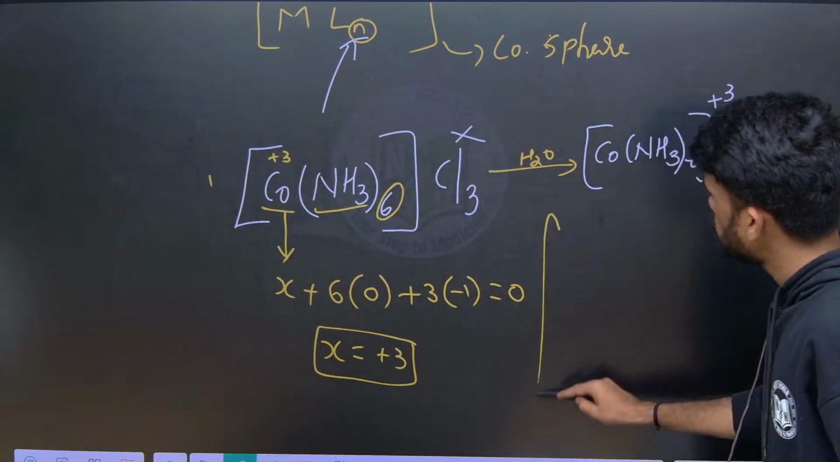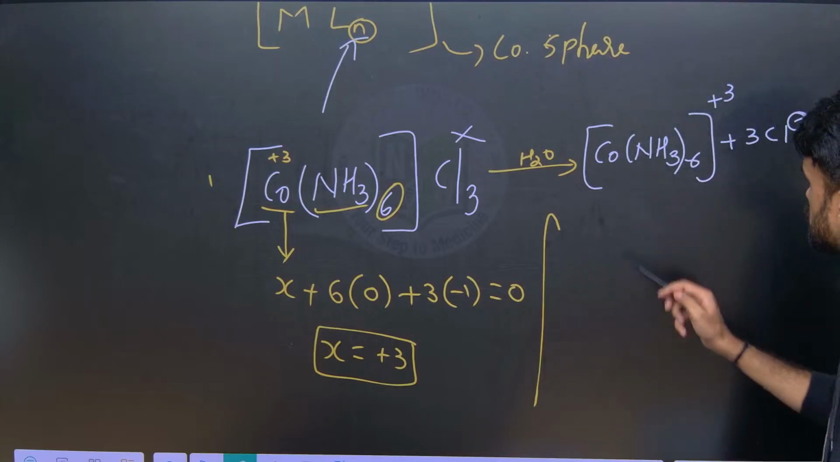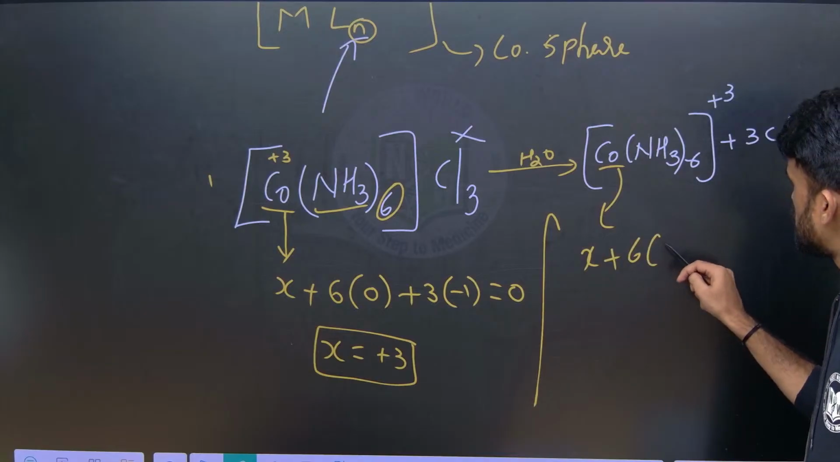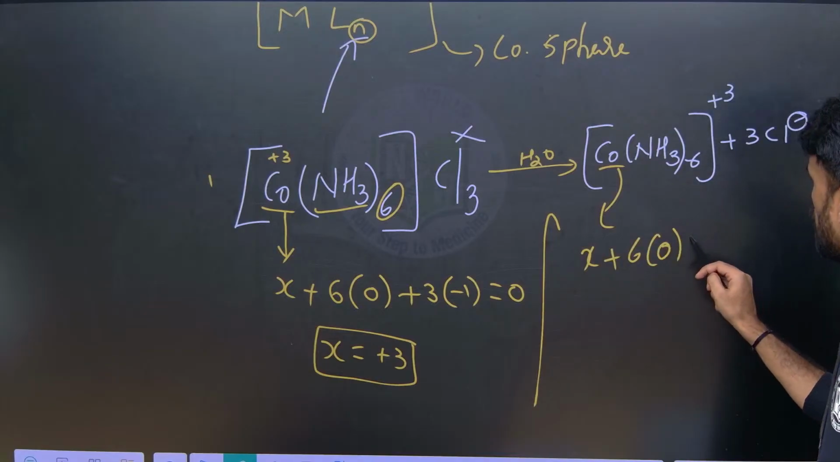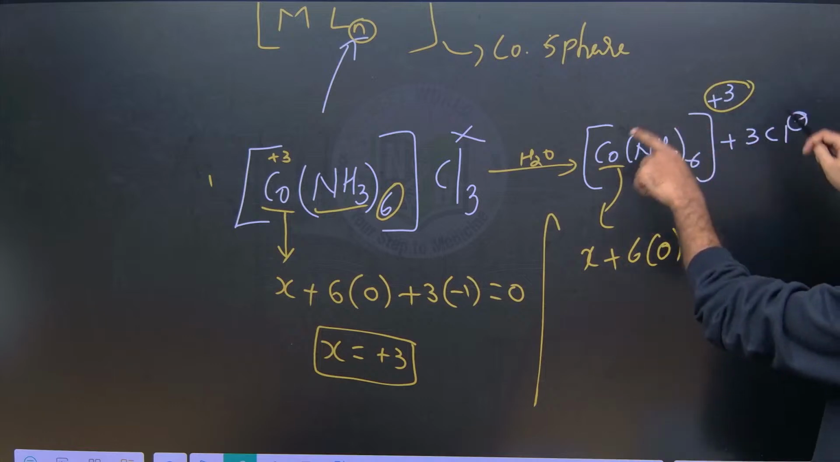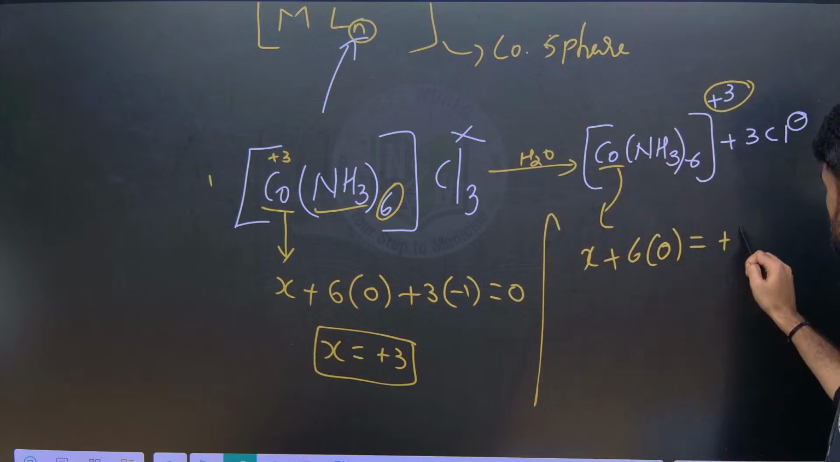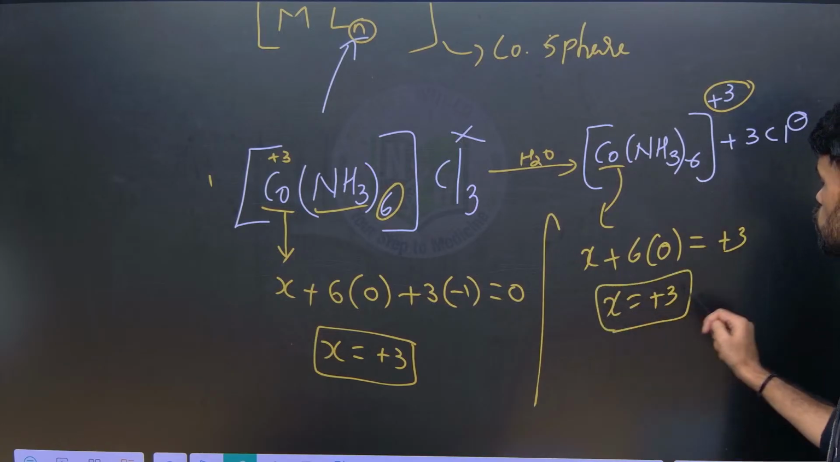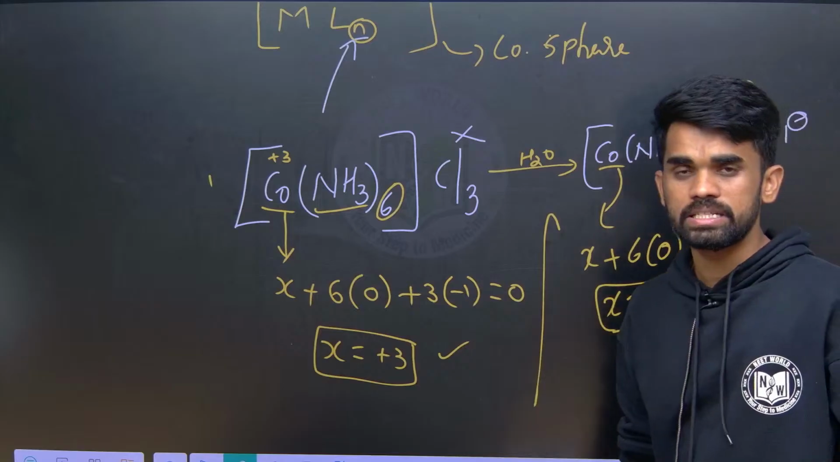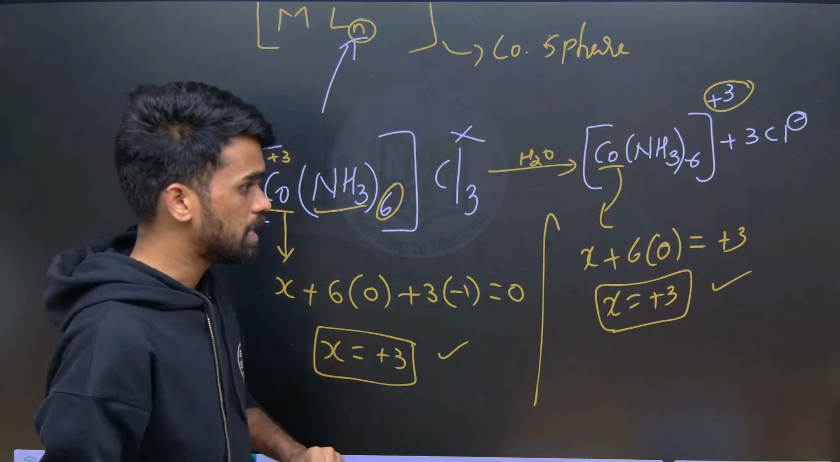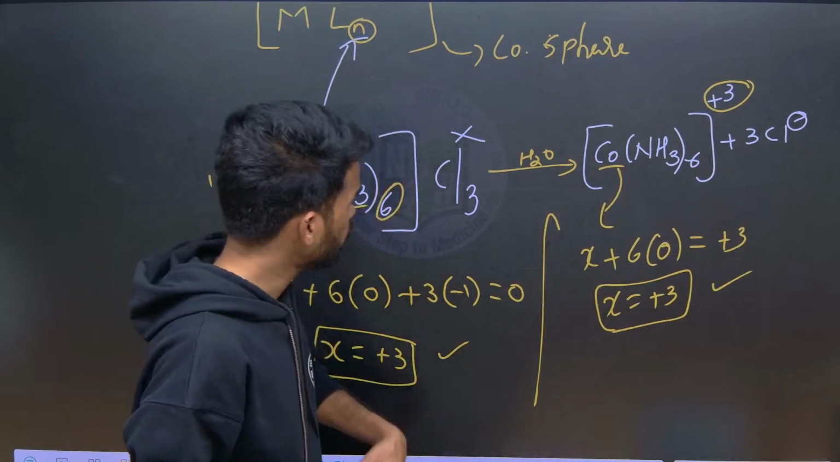Now here also if you calculate, you will get the same oxidation state. Let us say this is X plus 6 ammonia ligands, each with charge 0, equals to the charge present on the complete coordination sphere, which is +3. So X will be +3. This is how you need to calculate the oxidation states. I hope there is no confusion, right? Okay, let us move forward for more clarity.